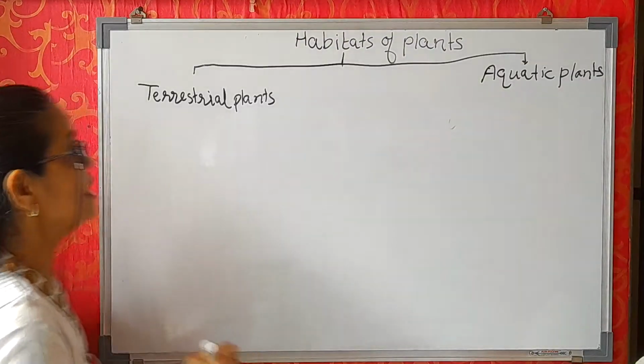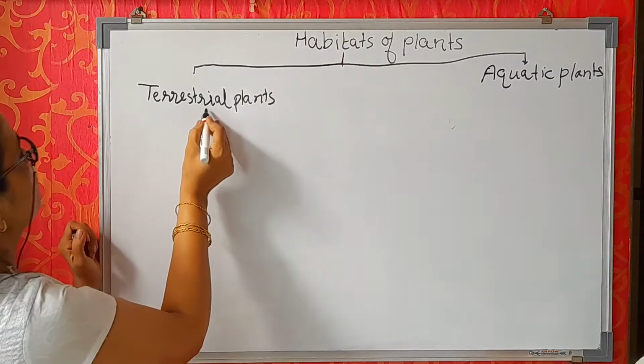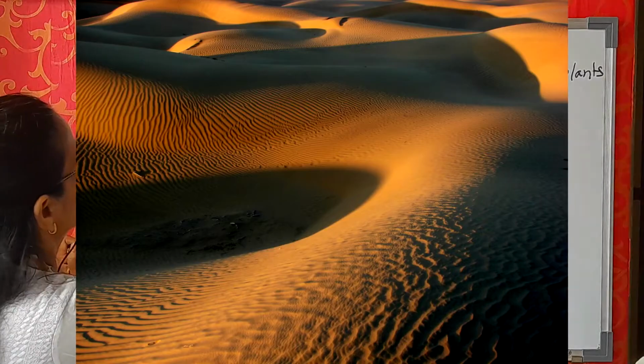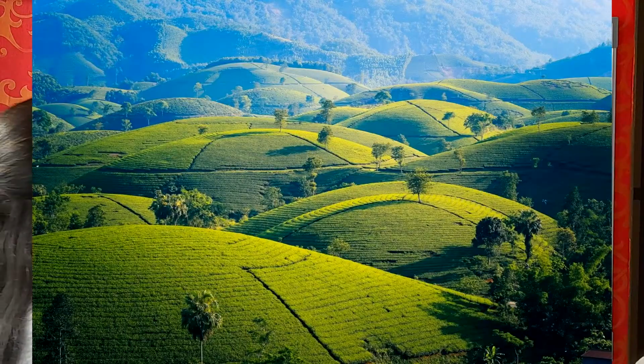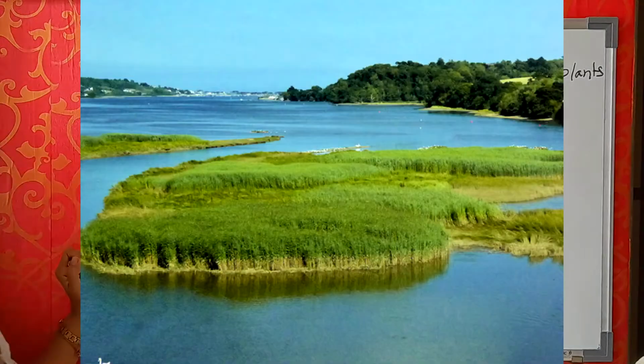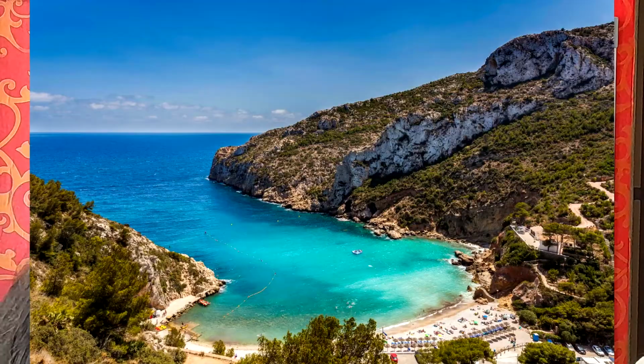Number 1 plains, number 2 desert, number 3 hills, that means hilly area, number 4 marshy places and number 5 coastal areas. Now look here.